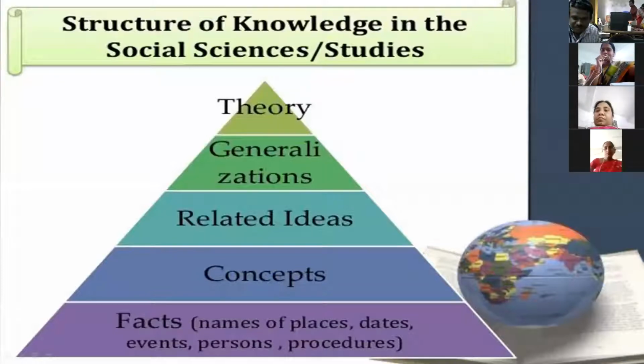Next goes to the procedures. In seventh class, we have paper making, stages of paper making, or water cycle. So the process of water cycle, all these are processes. Whatever the names, places, dates, events, persons, procedures, we must focus on those particular places, dates, events, persons, and also procedures.